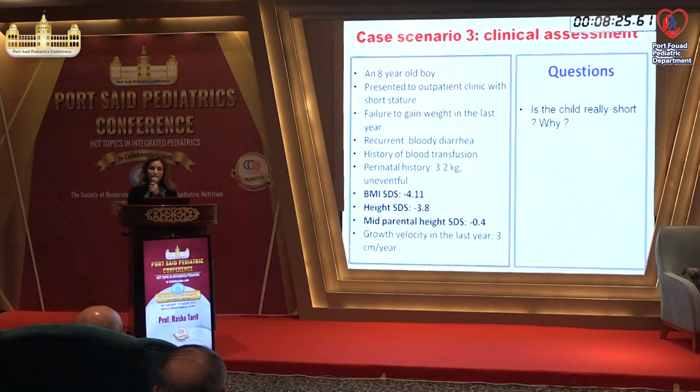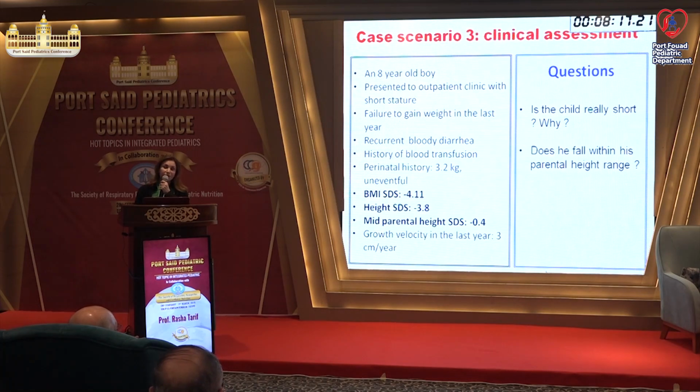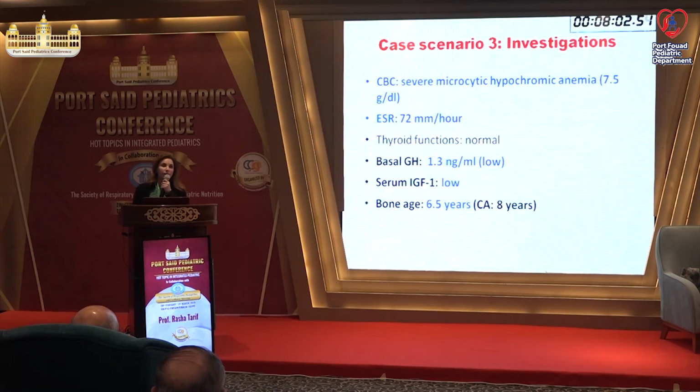Let me ask you, is the child really short? He is minus 3.8 standard deviation. Yes, he is short. Does he fall within his parental height range? He is minus 4, his parents are minus 0.4. Or is he shorter than his parental range? Shorter. Is his growth velocity nice? No. Does he need to be fully investigated? Of course. Okay. The child had investigation, CBC, severe microcytic hypochromic anemia, a very high ESR, thyroid function normal, basal